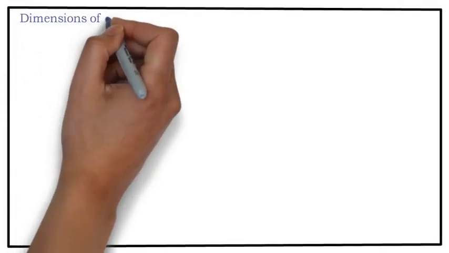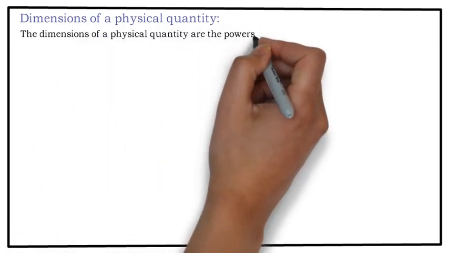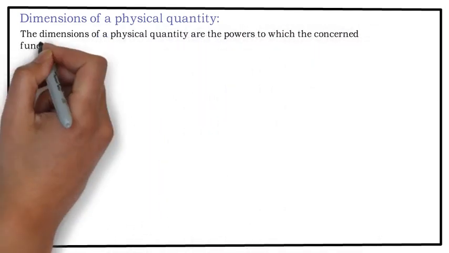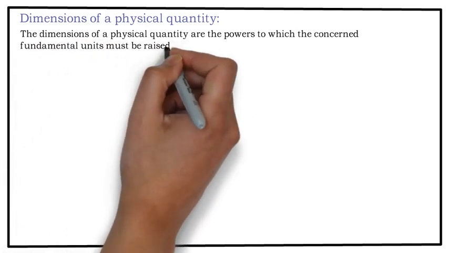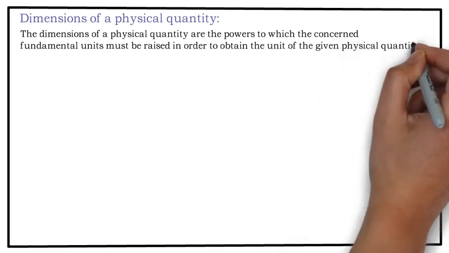Now understand what dimensions basically are. When I say dimensions of the room, that means its length, breadth and height, I understand. Suppose when I say dimensions of your personality, that means how bold, how good, how nice you are. But when you talk about dimensions of a physical quantity, what are they actually? So dimensions of physical quantities are the powers to which the concerned fundamental unit must be raised in order to obtain the unit of a given physical quantity.